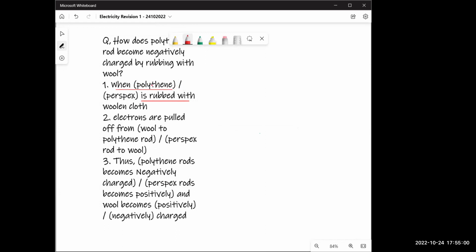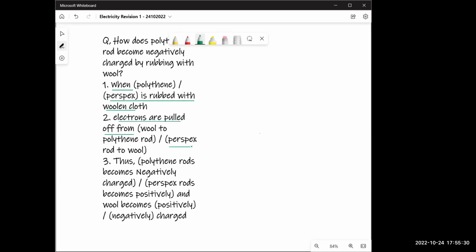Now, Mawadda, read for the polythene. So always read the one before the slash sign. When polythene is rubbed with woolen cloth, electrons are pulled off from wool to polythene rod. Thus, polythene rods become negatively charged and wool becomes positively charged. Now, Diana, or Luna, read for the Perspex rod.